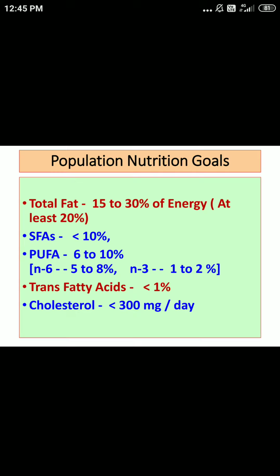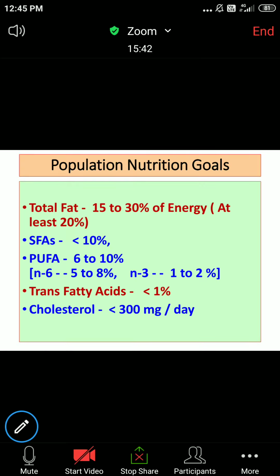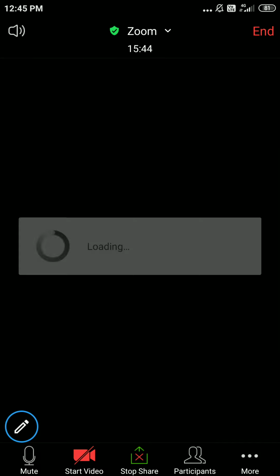So total fat 15 to 30%, saturated fats less than 10%, PUFAs 6 to 10%, which is again divided into 5 to 8% energy from N6 and 1 to 2% from N3, less than 1% from trans fats, and cholesterol less than 300 milligrams per day.